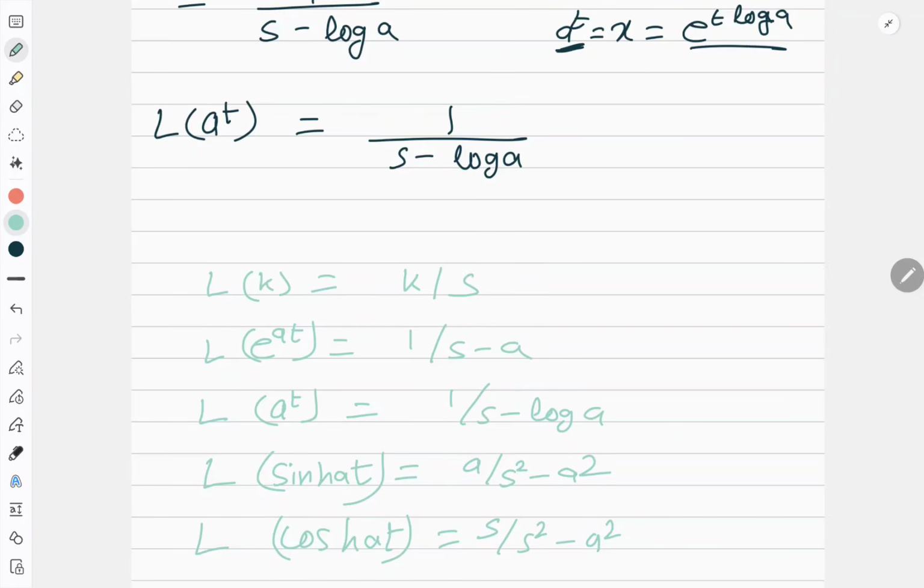So in my next video, I will be discussing the Laplace transform of polynomials. I'll discuss the Laplace transform of sine and cos, and we will learn a new concept, the gamma function, as well, to do the numericals. So I hope you have understood the basic definition and basic concept of Laplace transform.